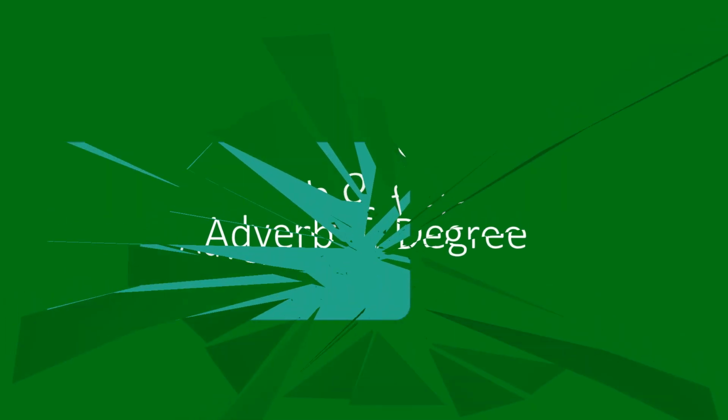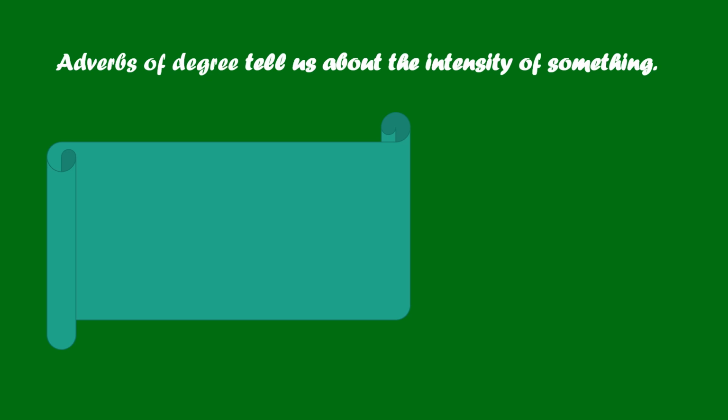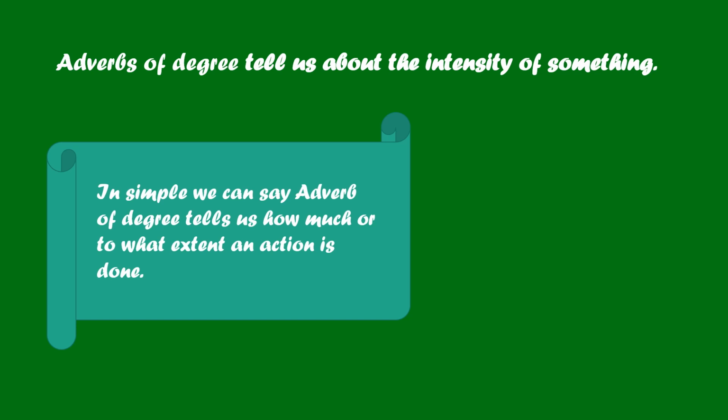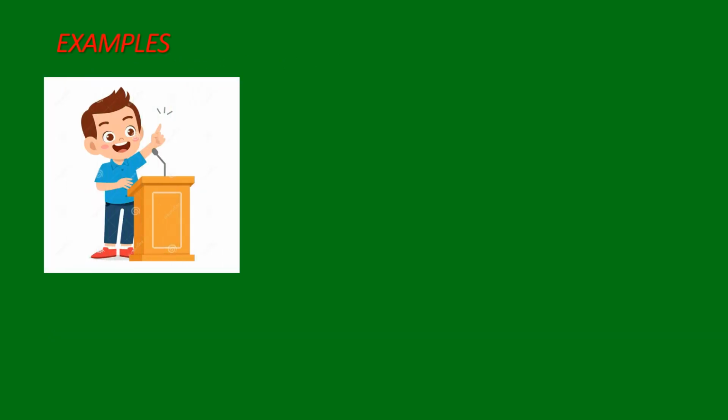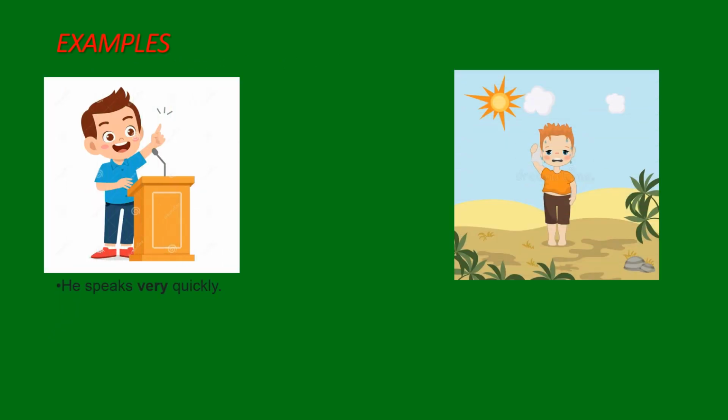Adverb of degree. An adverb of degree tells us about the intensity of something. In simple words, an adverb of degree tells us how much or to what extent an action is done. Examples: he speaks very quickly.